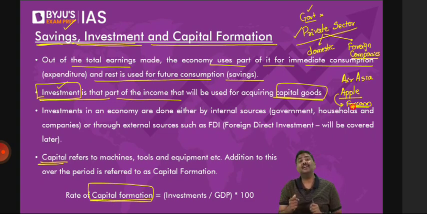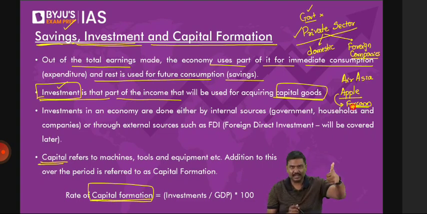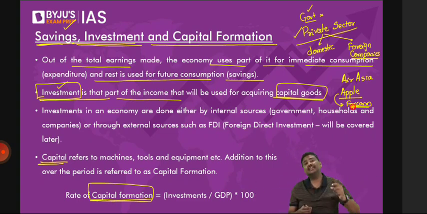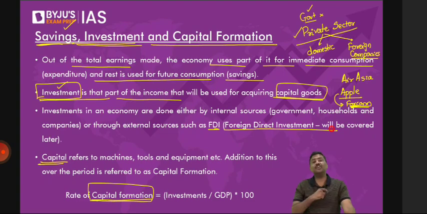So the argument is very simple here. Whenever you talk about investment, you can get investment from the domestic market, either through government or private sector companies. You can also get investment from the foreign market, that is, from outside India. And when you receive investments from outside India, this is called foreign direct investment. Now, don't worry how FDI will come into India, where they are going to invest, etc. There's a chapter, the investment model, where we'll cover it completely. Do not worry about it today. But this is the fourth point I wanted to cover. Any difficulty, please do let me know now.